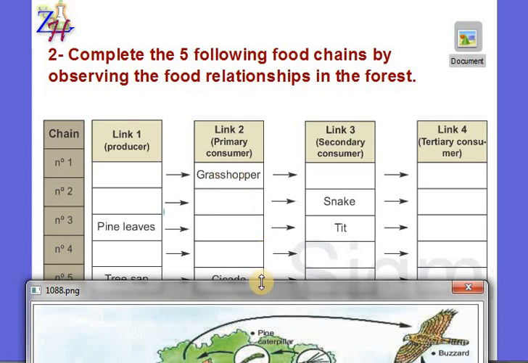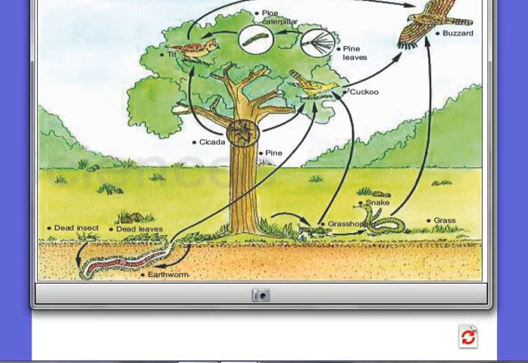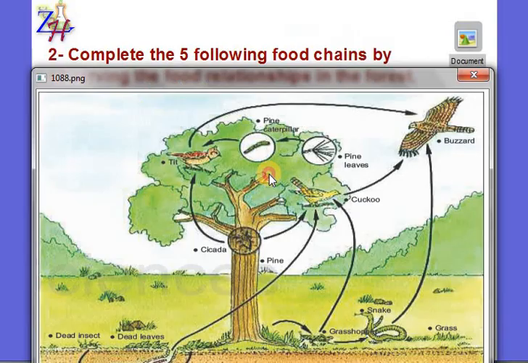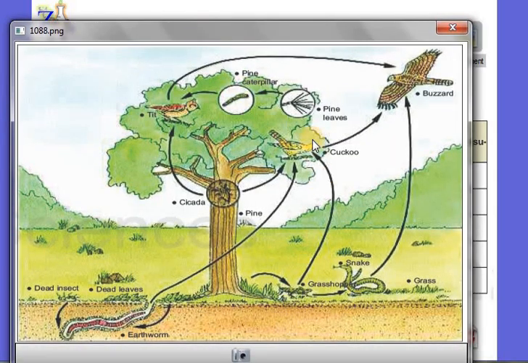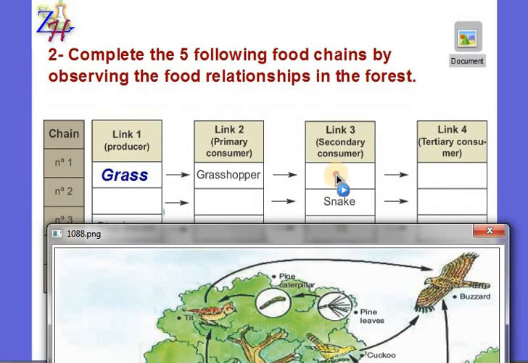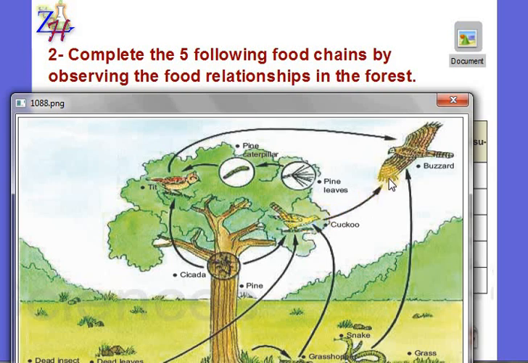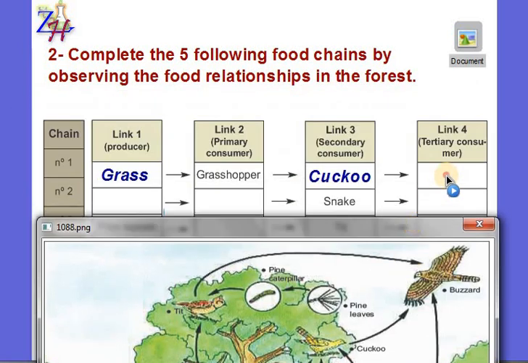One of the links of the first chain is the grasshopper. Let's search for the grasshopper. This is the grasshopper. The grasshopper, first of all, it eats what? It eats grass. So the first link in this chain is grass. Then the grasshopper is eaten by a bird called a cuckoo. So the third link here is called the cuckoo. Then the cuckoo is eaten by the buzzard. So the final link is the buzzard.